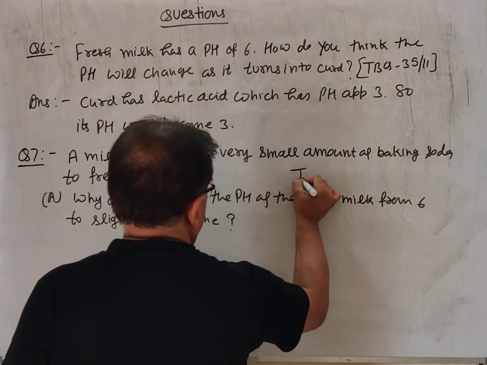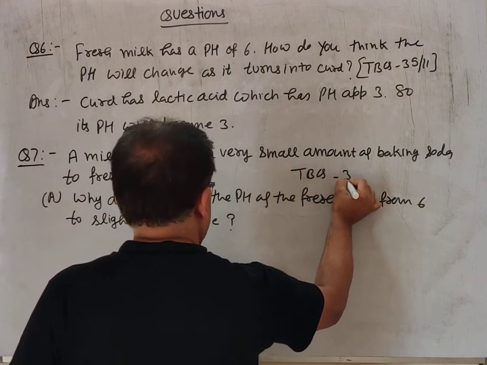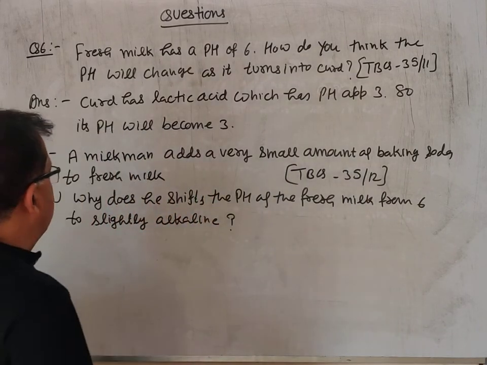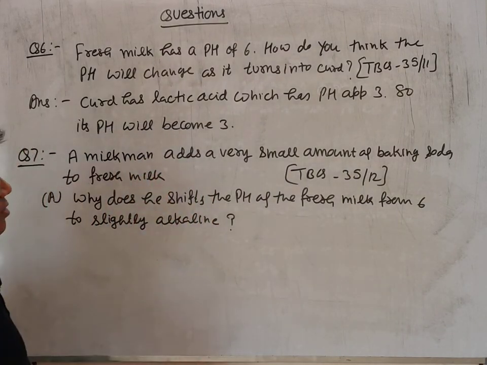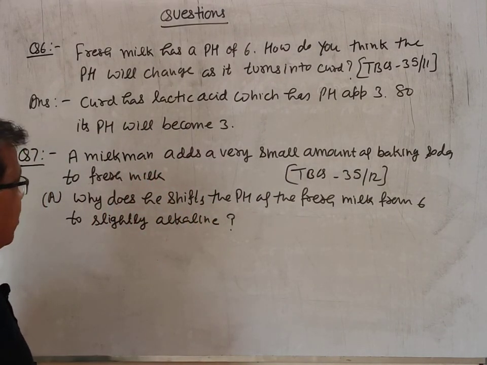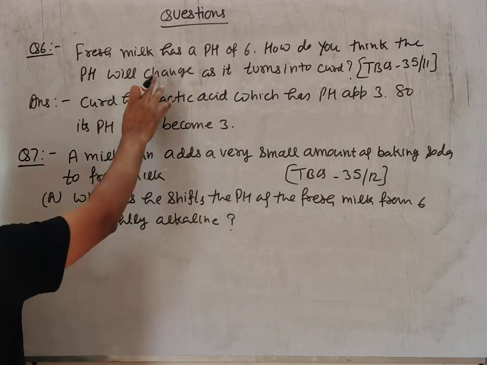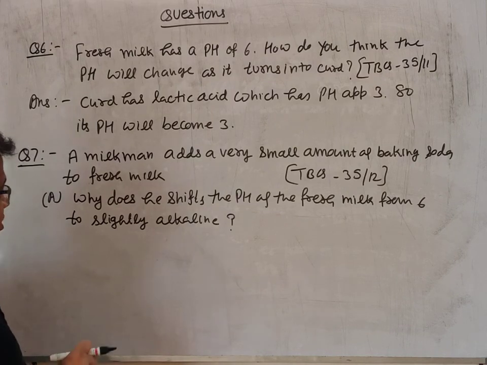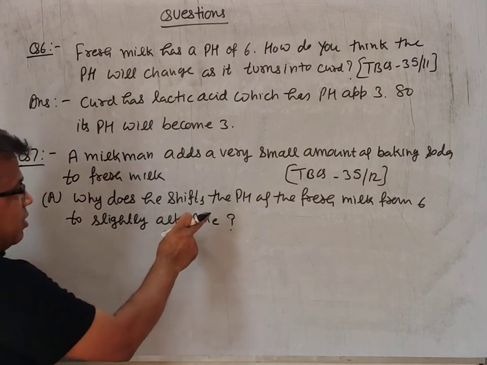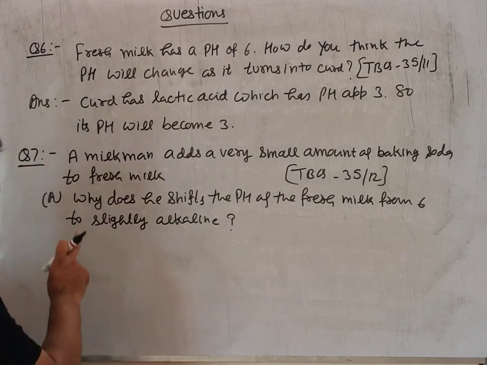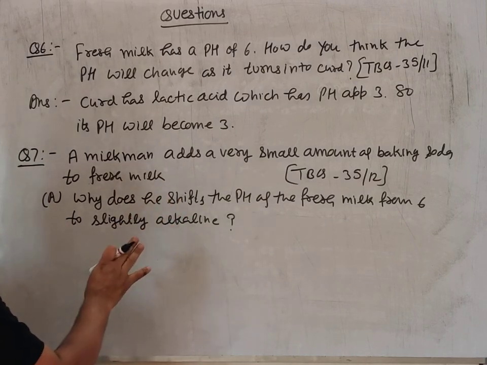It is a textbook question, page 35, question 12. Fresh milk has a pH of approximately 6. Now the milkman adds some baking soda, which is a base, so its pH will increase.